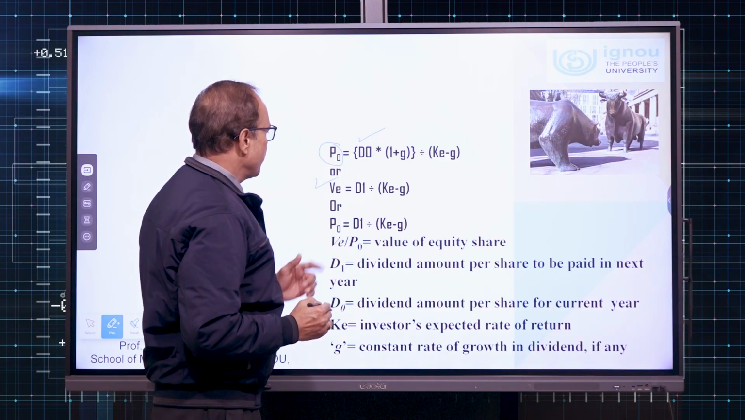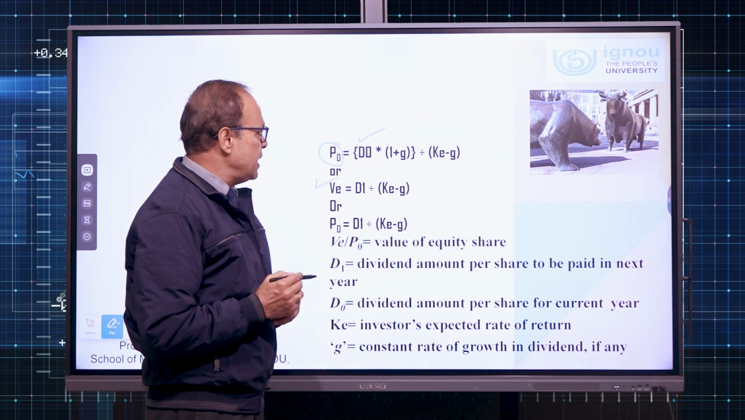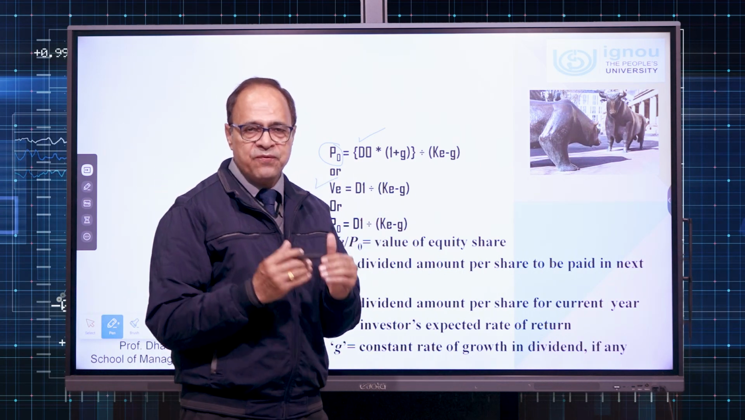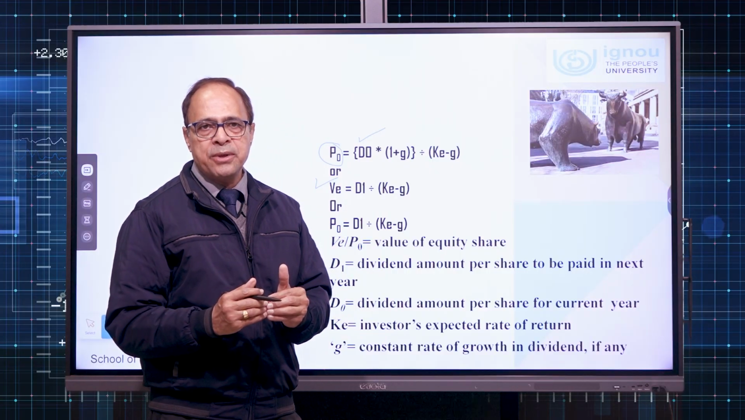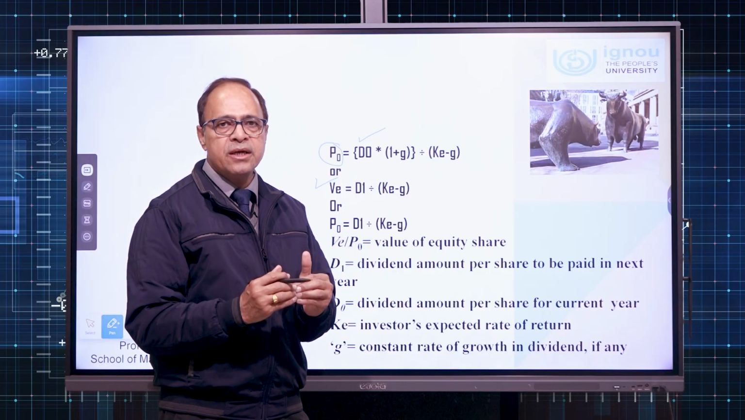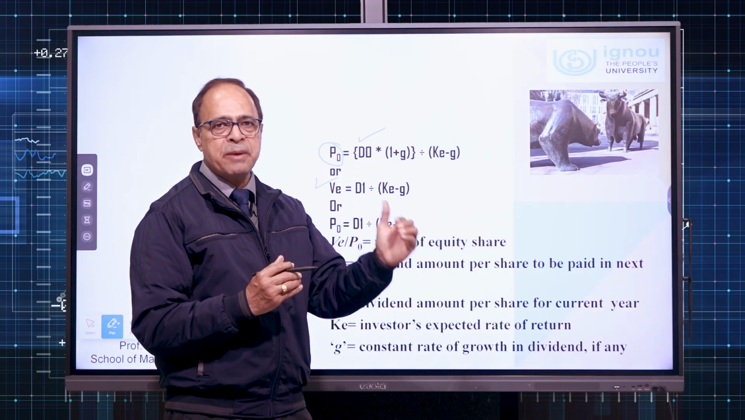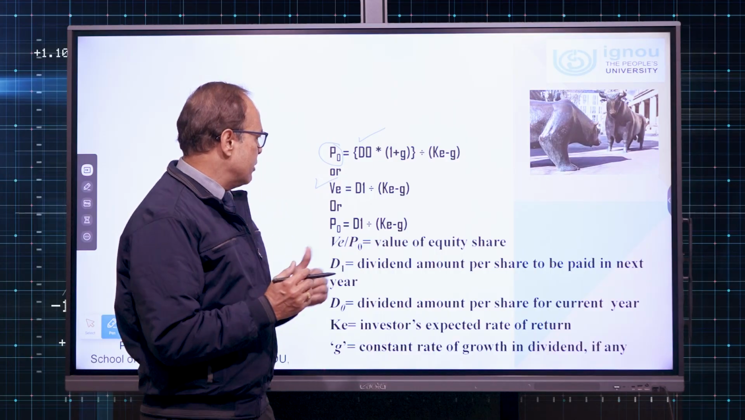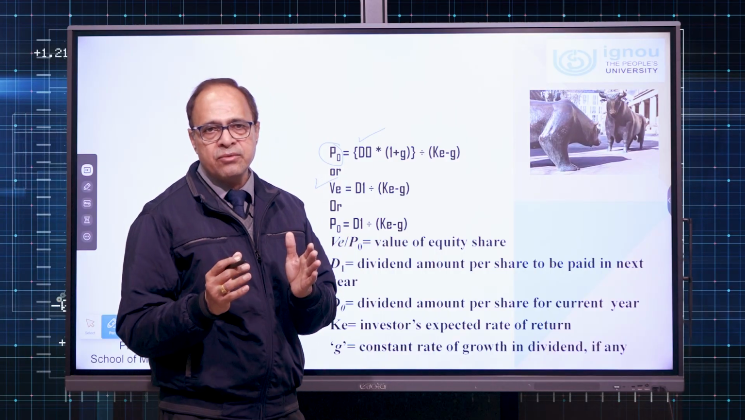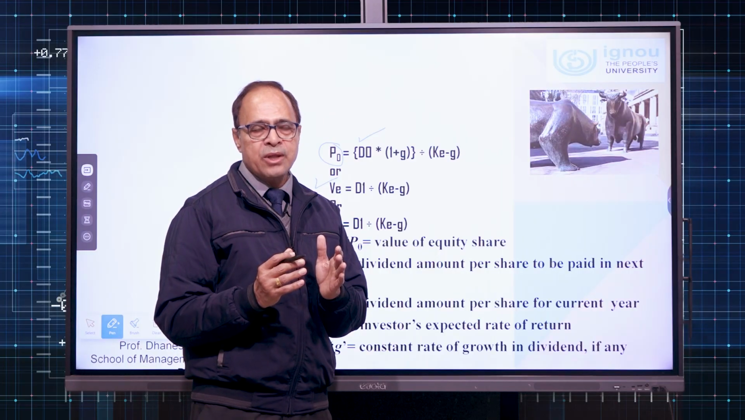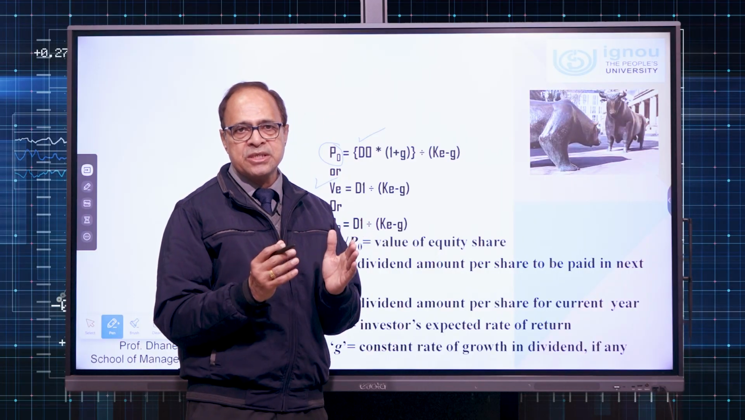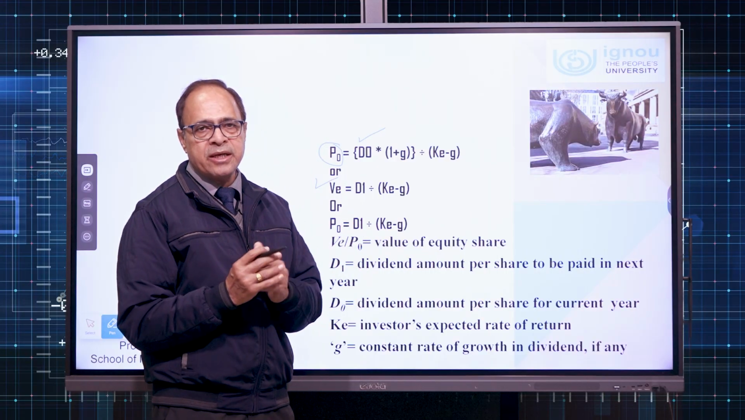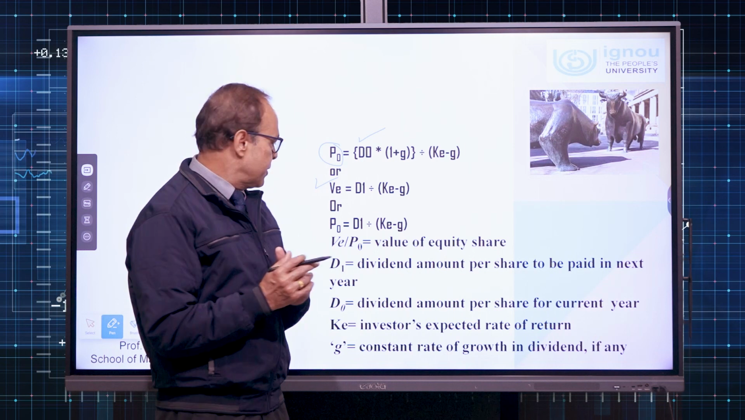Alternatively, we can call P0 as VE also. D1 is the expected dividend for the next year. That means if we are at time period 0 today, exactly after 1 year, what dividend per share is expected by the shareholders from that equity share if they buy it. That will be D1. D0 is the current dividend per share, in rupees, and D1 is how much dividend per share is expected by the shareholders for the next financial year.